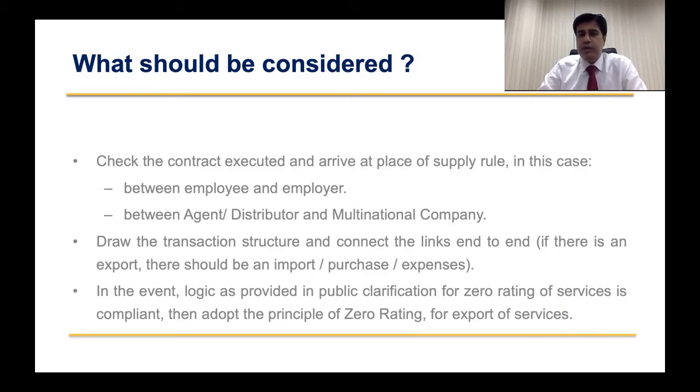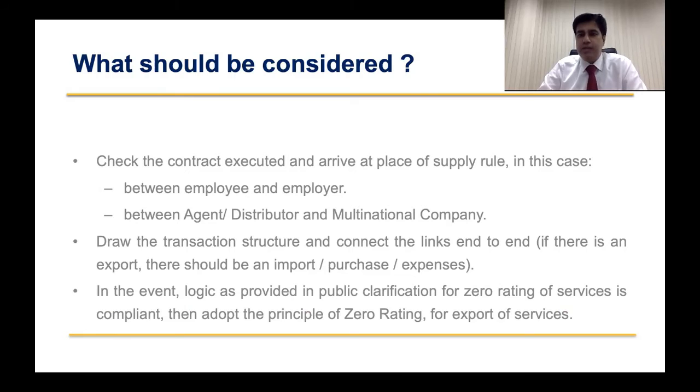These are the two pointers we need to look at: the contract between employer and employee, who is the employer and employee in your case, and the agreement or contract between the agent, distributor, and the multinational company. Why is an agent or distributor getting money from the multinational company? Is it for services to be deployed in UAE, or for something else?